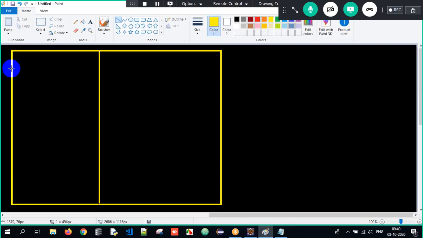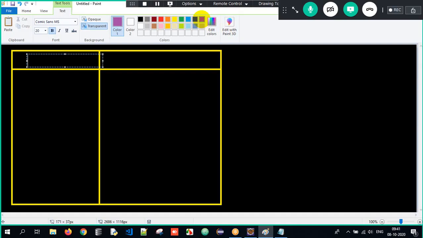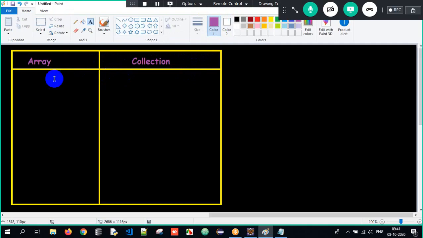Great. Then we have two things, that is array and collection. Let me write down over here. First we are going to talk about something called an array. Let us talk about what is an array, and then we are supposed to write what is collection as well. Let us try to understand in a beautiful manner.